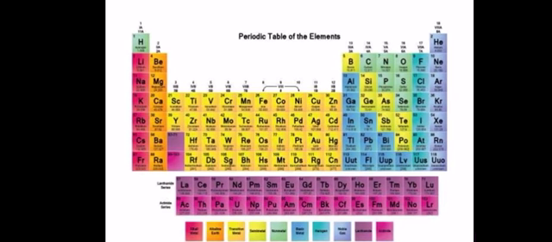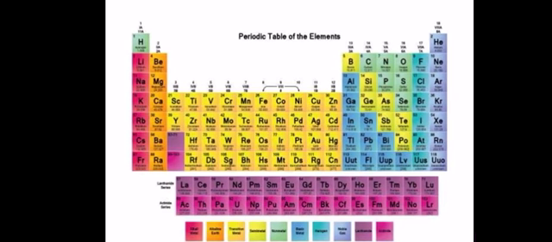in which you can see the 18 vertical columns, which are called groups, and 7 horizontal rows, which are called periods. As you can see, in the first group, hydrogen, lithium, sodium, potassium, all these elements are there. In the second group, beryllium, magnesium, calcium, all these elements are there.